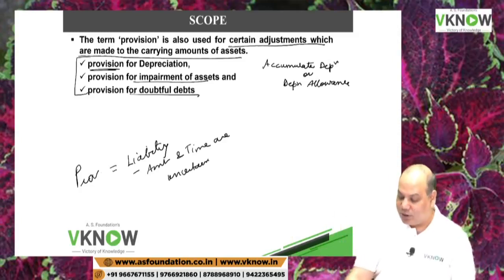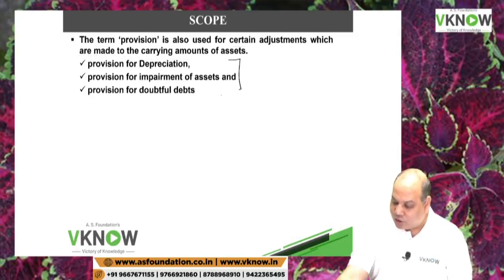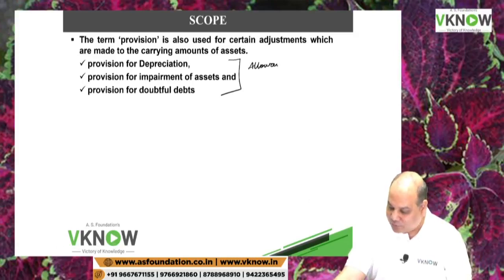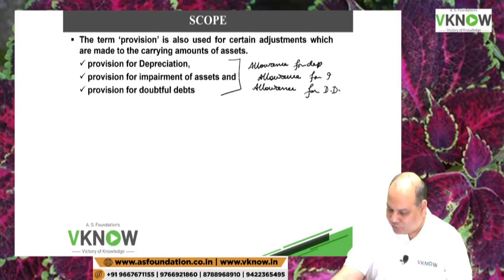That is not a liability. So henceforth, in the remaining syllabus, we will not call these items provision for depreciation. Rather, I will say allowance for depreciation, allowance for doubtful debt, allowance for bad debt, allowance for impairment loss.